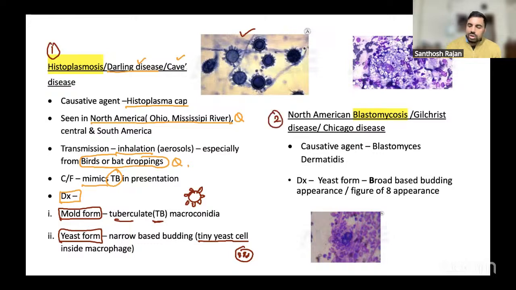Number two is your blastomyces. Blastomyces, blast. It is also called Chicago disease. The causative agent is Blastomyces dermatitidis. Here, the main thing is that you don't diagnose the mold form, only the yeast form is important.